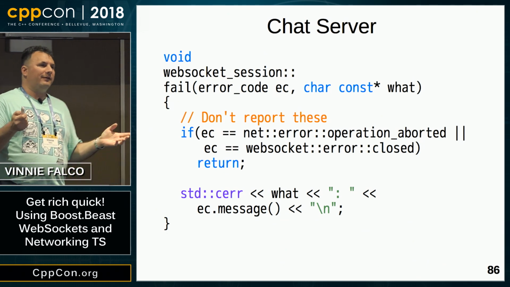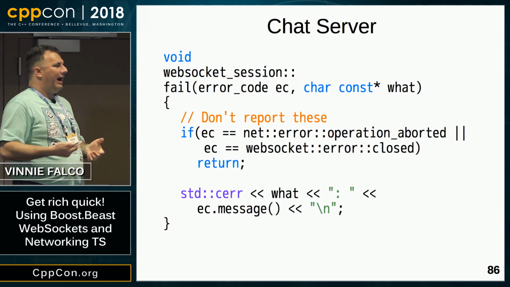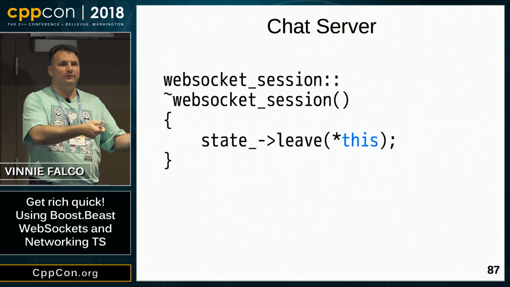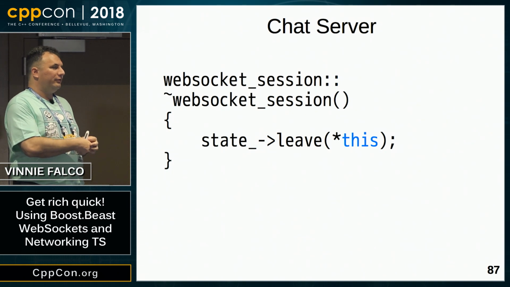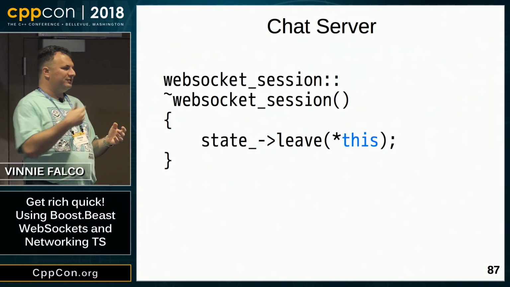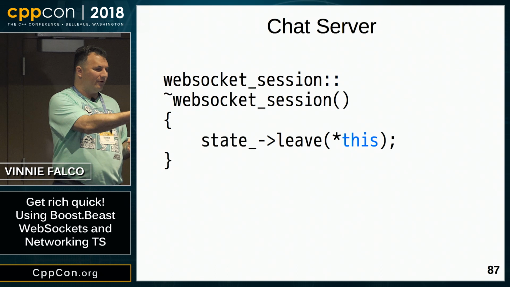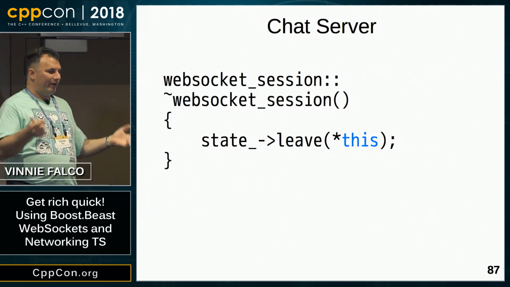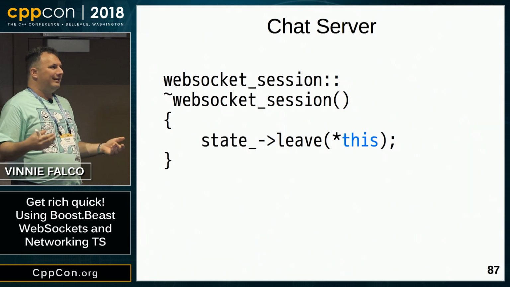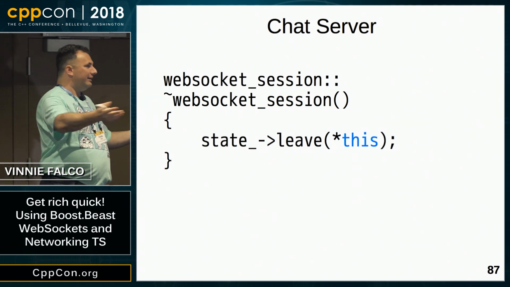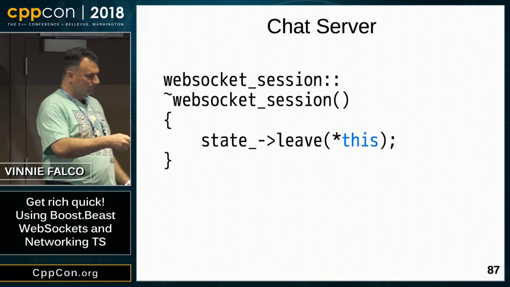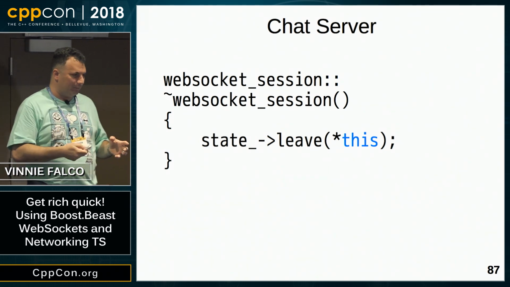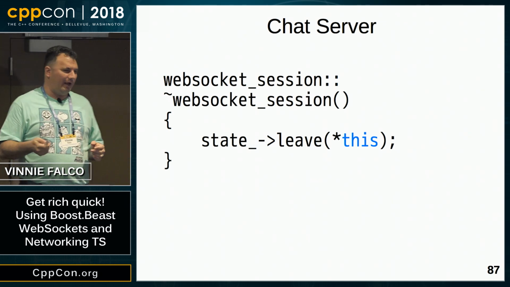So finally, I know what you're thinking. How do we remove the WebSocket session? Well, that's easy. In the destructor, we just call leave on our state. So when there's no more references to the WebSocket session, the destructor will be invoked, and we'll just remove it from that set. Now, if you remember, there's only one thread in this program, so we're guaranteed that nothing's executing concurrently. We don't need any lock. It's all very simple. So that's the server. I know it was a lot, but you can look at the program and you can tinker with it. It works. Now we're going to take a look at the client.